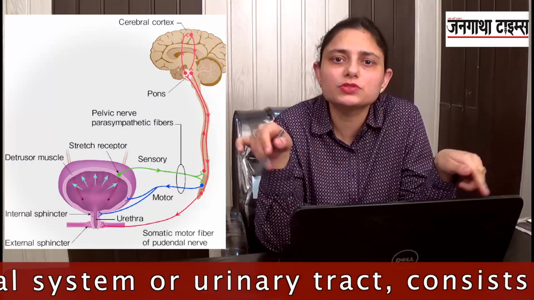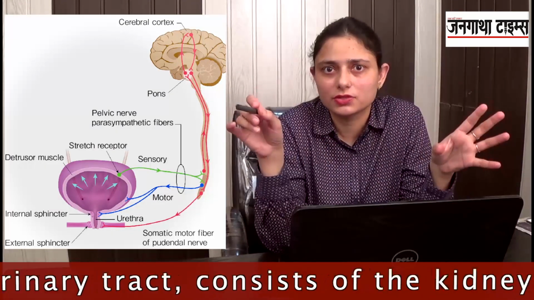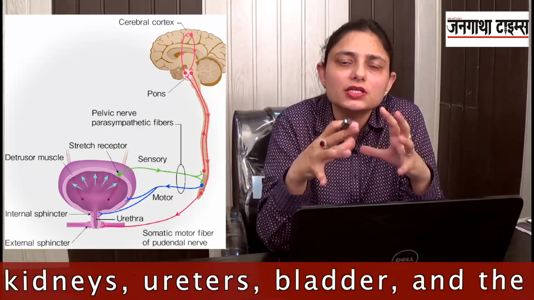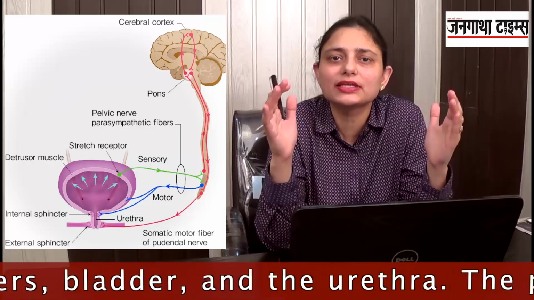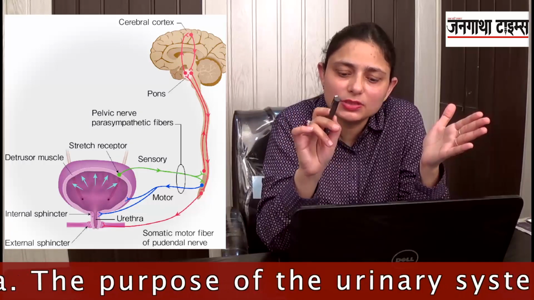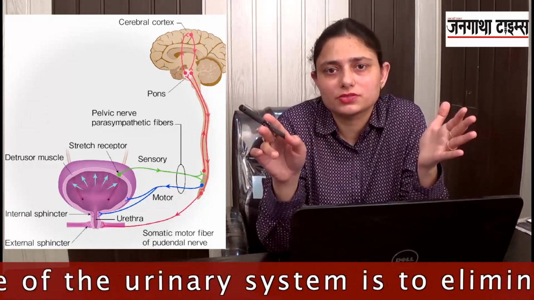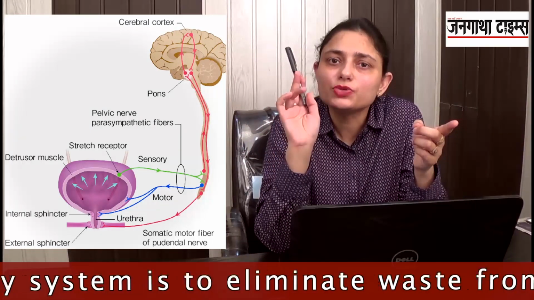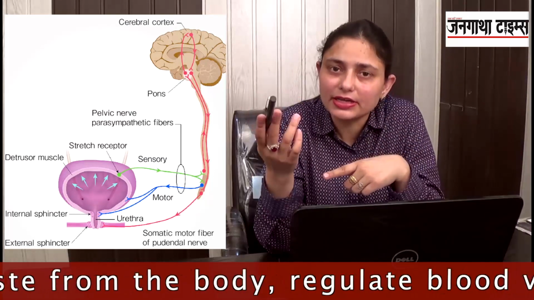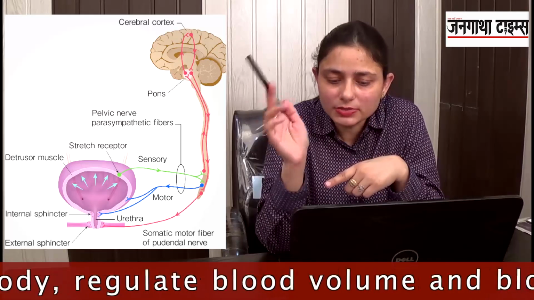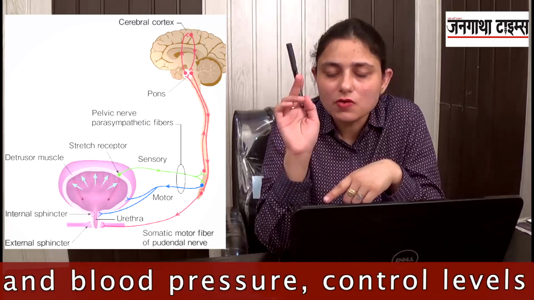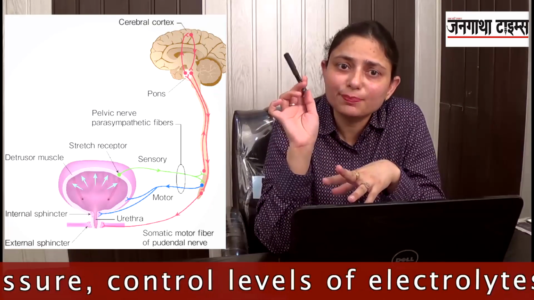There are stretch receptors in the wall of the urinary bladder. When about 400 ml of urine is collected in the urinary bladder, these stretch receptors get stretched and stimulated. They send their stimulus to the spinal cord. In the spinal cord, processing of the stimulus occurs and then it is sent to the cerebral cortex. From the cerebral cortex, the nerve impulses are then sent for the voluntary passage of the urine.